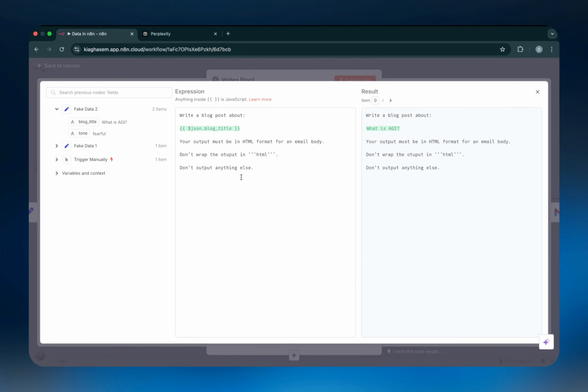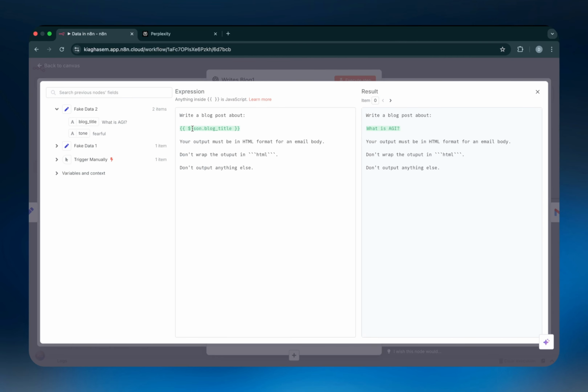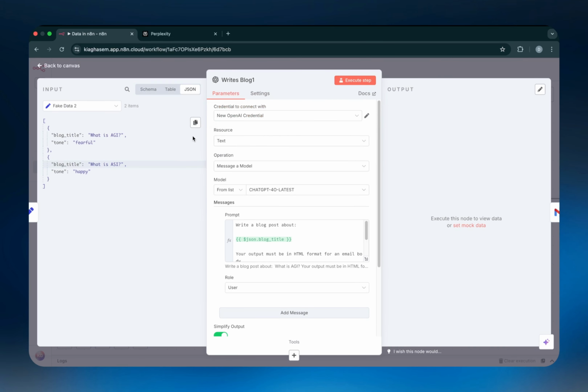And as I said, that's because it will treat each of these items separately. So first, it will go based off the first item, and then it will go based off the second item. So there's literally no way right now I can try and refer to the second item, because it has to run with the first item first and then run with the second item. And me putting it as $JSON.blogtitle would basically work for both the items.